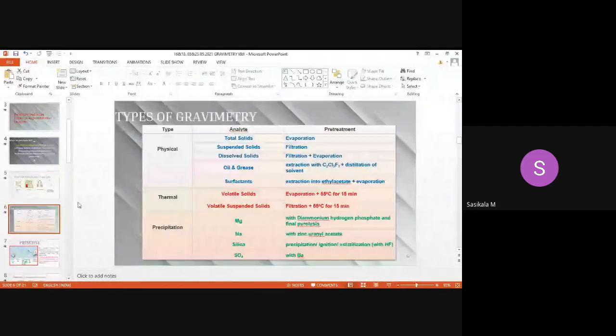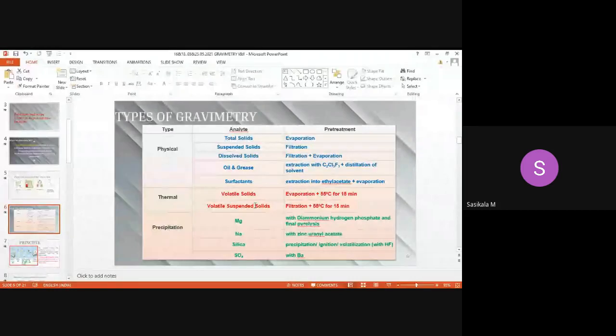For precipitation, what metals are taken for precipitate, and with opposite ions, anions, what anions are specifically used? Diammonium hydrogen phosphate is specific for precipitating magnesium ion. Likewise, we will be treating with some chemical reagent which is specific to that metal. The mixture might be combined with some other metals also, but the reaction with diammonium hydrogen phosphate will be specific for magnesium. Like how silver nitrate is particular for chloride ions, it is getting precipitated as silver chloride. Likewise, we will be treating all the metals with specific reagents to make that compound precipitate out.